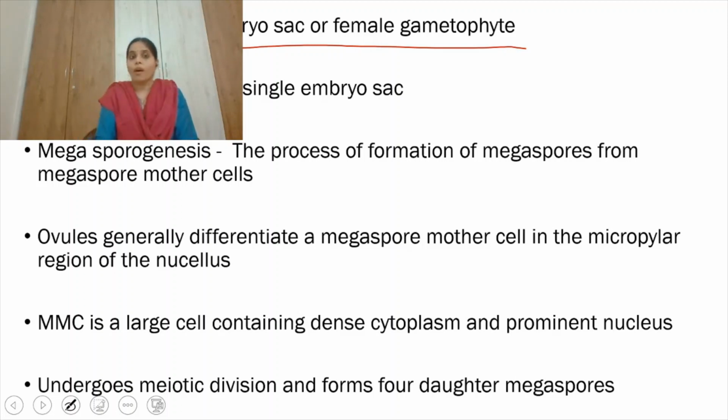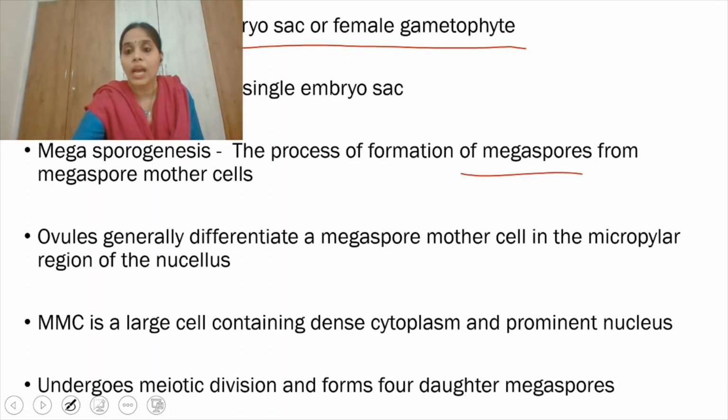This phenomenon of conversion we call cell differentiation, right? This megaspore mother cell divides and gives rise to megaspores, and the process of formation of megaspores from the megaspore mother cell is known as megasporogenesis, right?